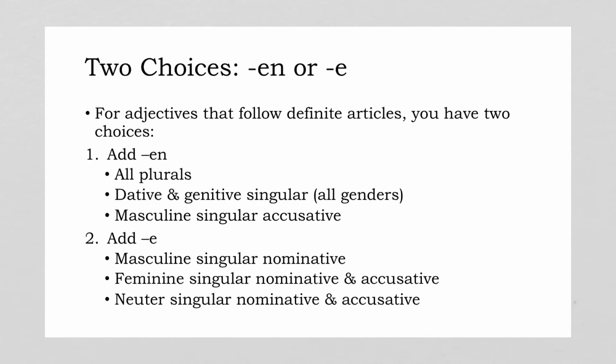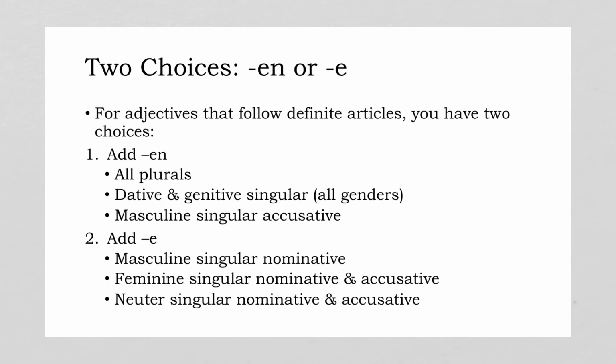One thing that's helpful is, given that there are so many declensions in German, it's really nice if you can boil it down to two choices. The only two choices that you have for the adjective endings are to add en or e. That's again when we're talking about adjectives that are preceded by the definite article. When you're dealing with indefinite articles, it's a different story. You have more choices. But here, only two choices, either en or e. So let's look at the choices here. I've got them laid out.